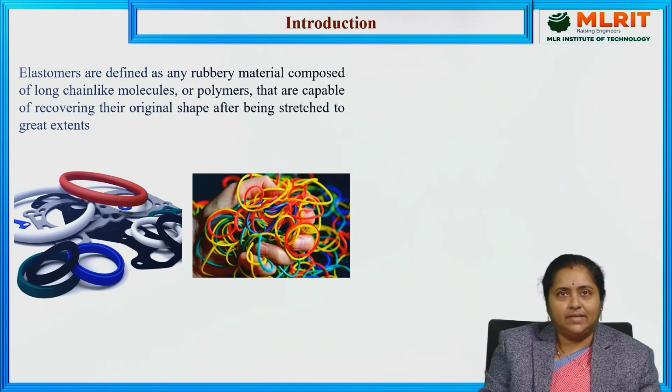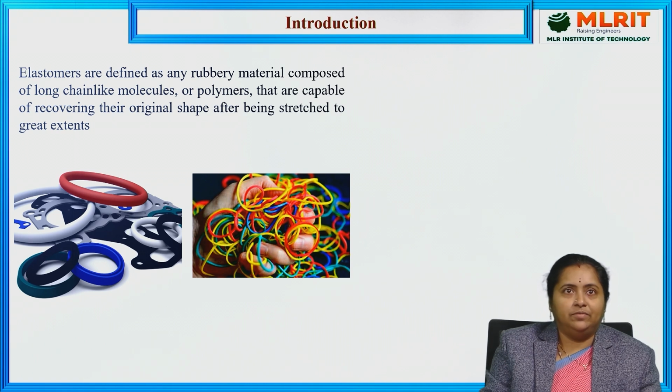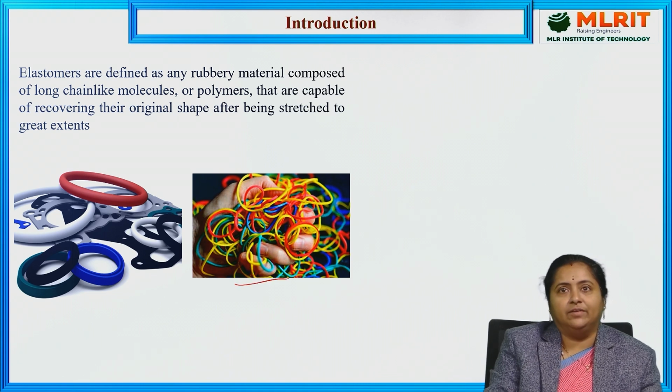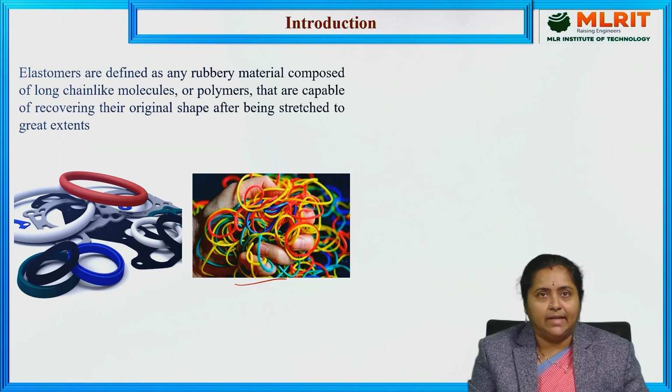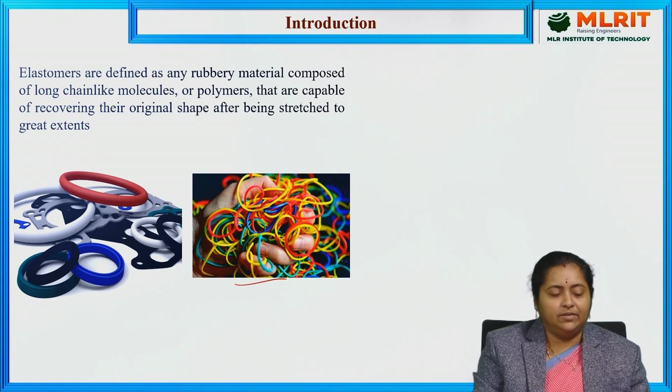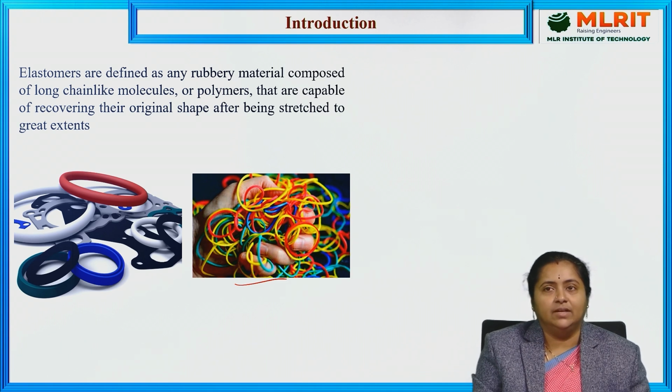Elastomers are defined as any rubbery material composed of long chain molecules or polymers which are capable of recovering their original shape. That means they are able to come back to the original shape after being stretched to a greater extent. Say, for example, for office purposes we use rubber bands. If we stretch that rubber band to more than 100 times of its original length, then as and when the stretching force is released, they are able to come back to their original form. Such kinds of materials or polymers are what we call elastomers.